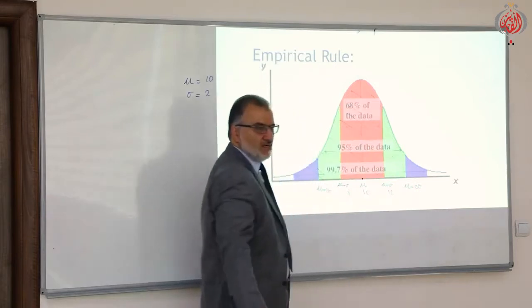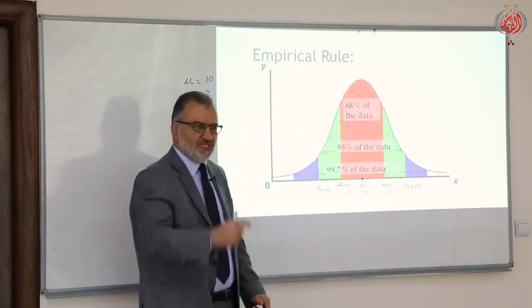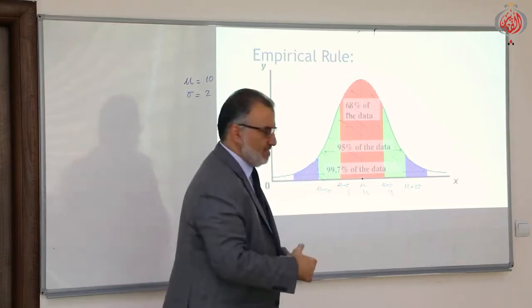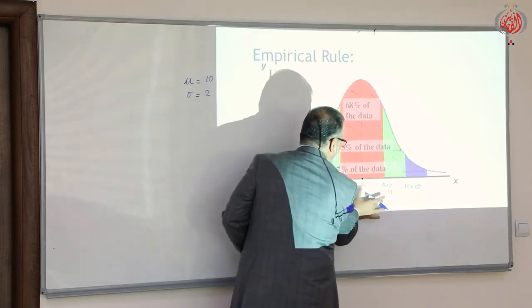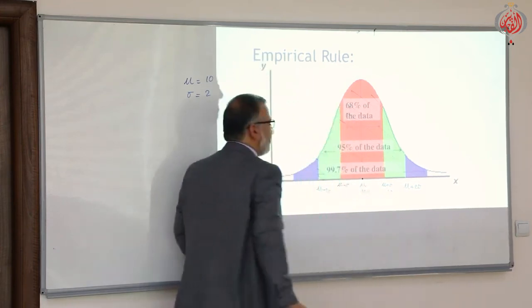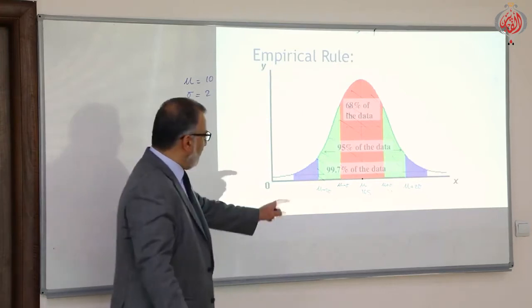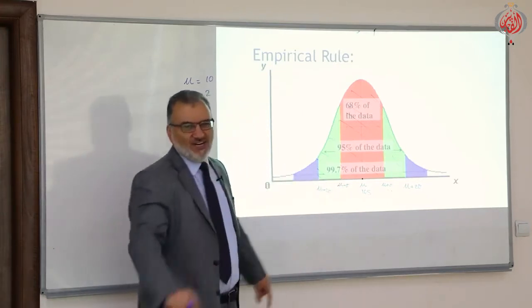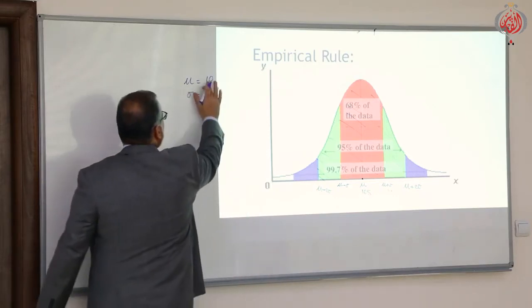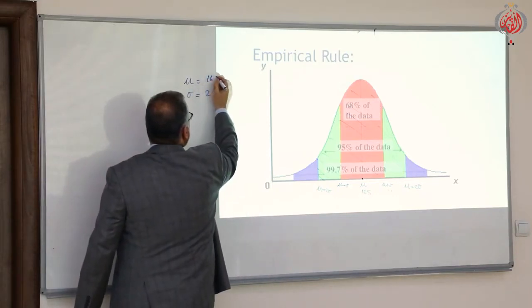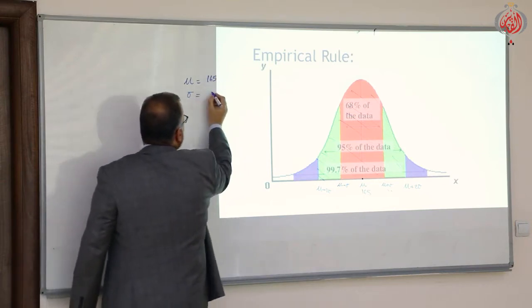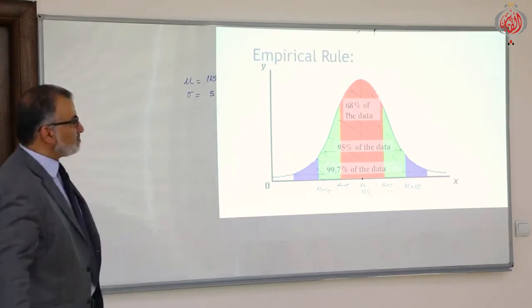Suppose the mean height of the students in your class is 165, and we calculated the standard deviation, sigma, and it is 5.